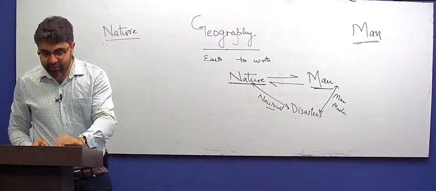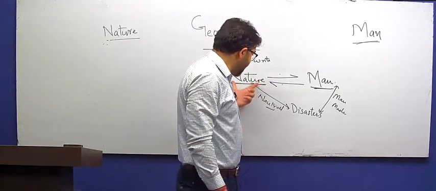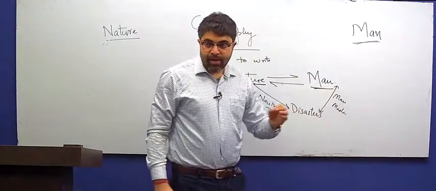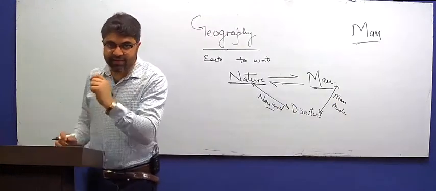To give an example of nature and man interaction, according to me the best example is India itself.